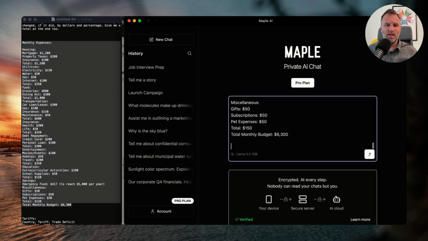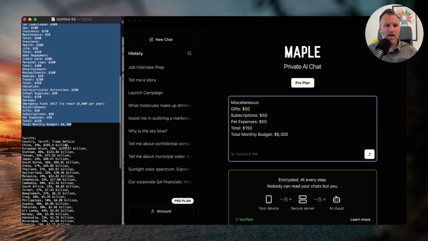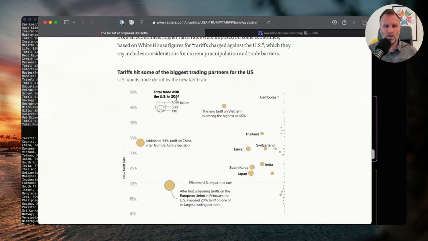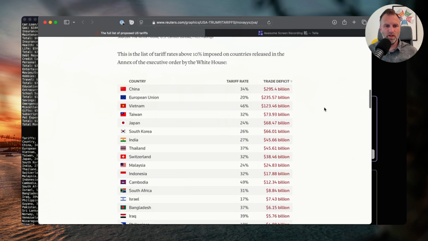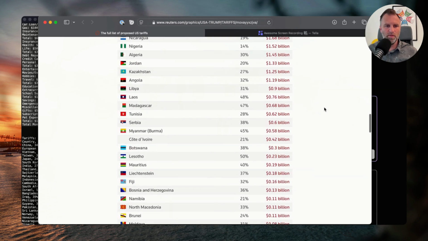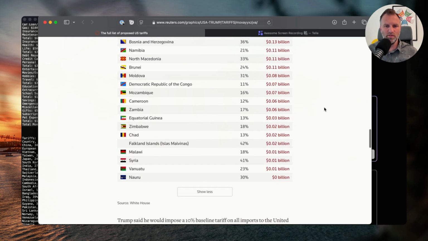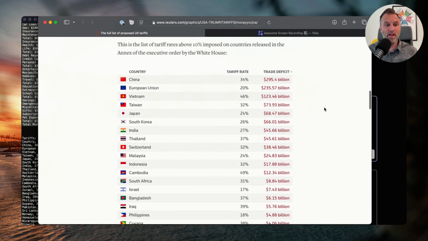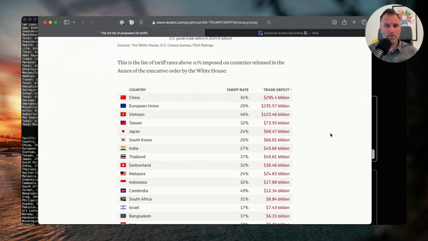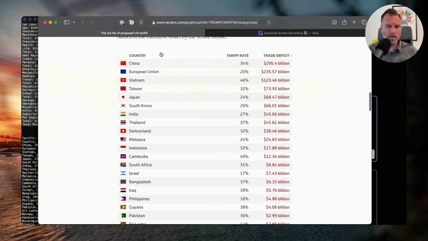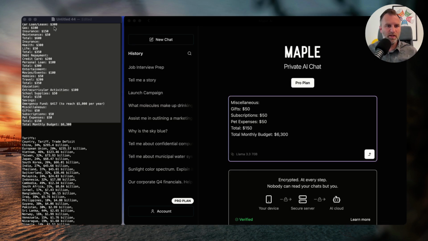And then I will also, I grabbed these. So if I go over here to Safari, I'm on Reuters, and Reuters sourced it from the White House, but they published a list of all of the countries and the tariff rate that is going to be imposed upon them. So I grabbed that. Just minimize this.